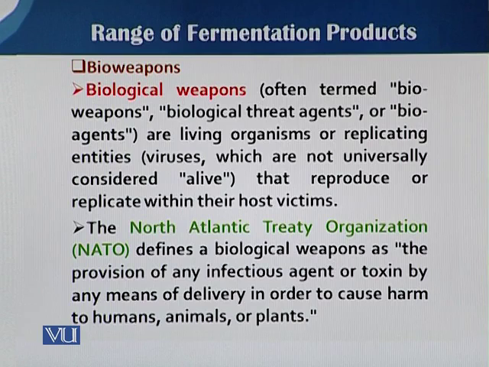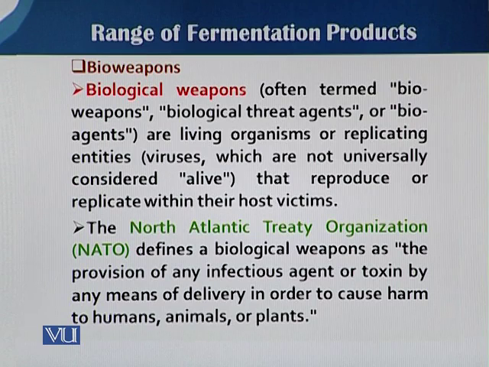Biological weapons are termed bioweapons. In other words, we can say biological threat agents or bioagents. They are mostly living organisms or replicating entities such as viruses, which are not universally considered alive, that reproduce or replicate within their host victims. The North Atlantic Treaty Organization, NATO, defines biological weapons as the provision of any infectious agent or a toxin by any means of delivery in order to cause harm to humans, animals, or plants.